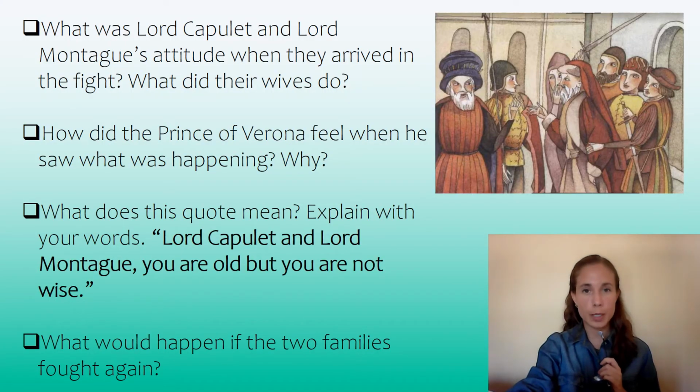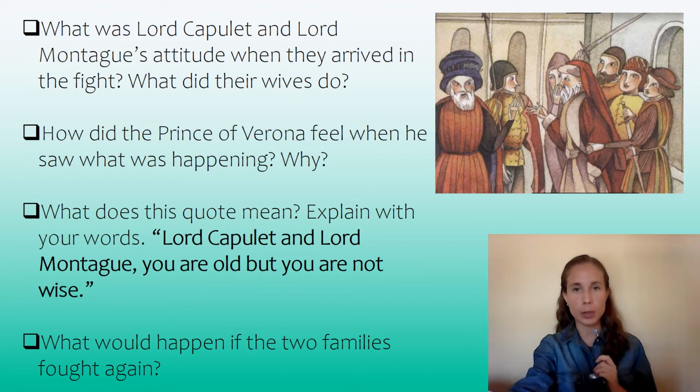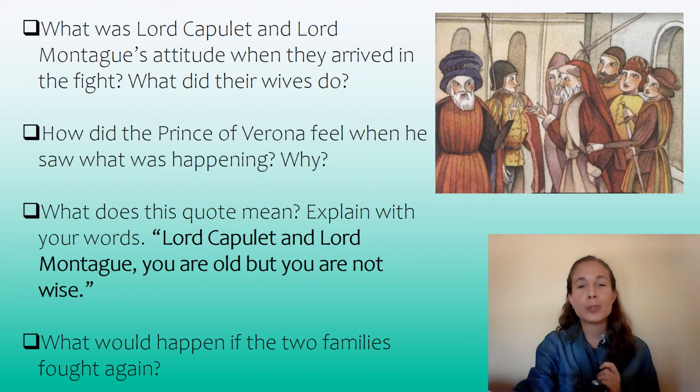It's very important that you are able to find evidence to support the fact that these two families hated each other. As soon as the lords arrive, Lord Capulet and Lord Montague, they do not want to stop the fight. They start fighting themselves.